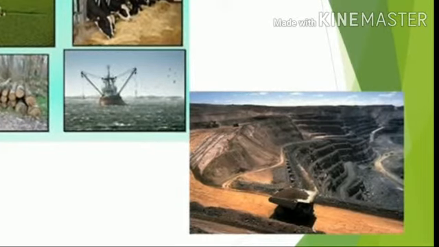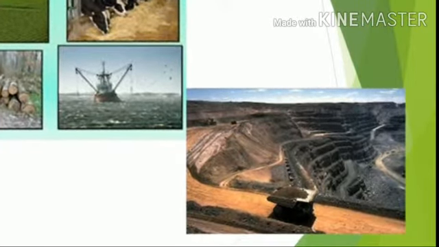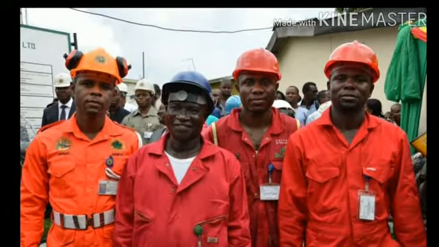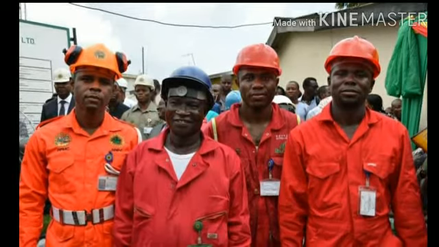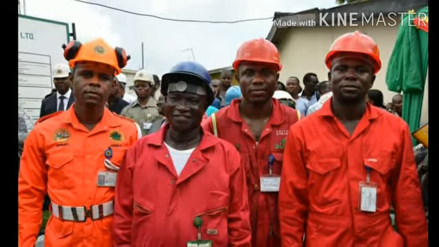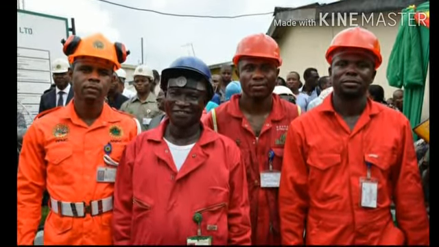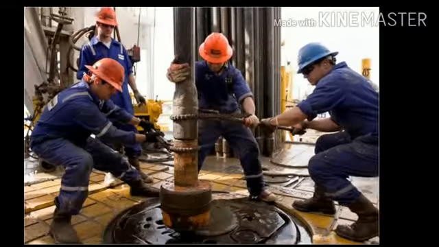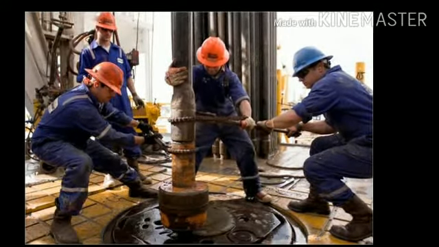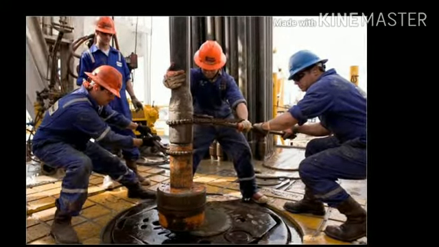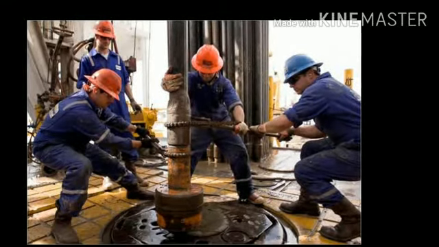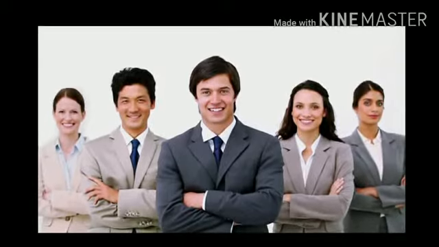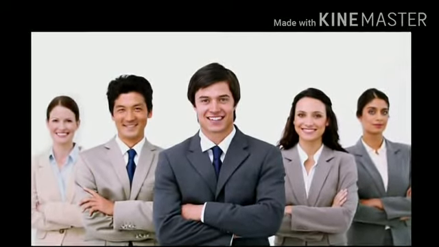Different people or the workforce that are engaged in different sectors of the economy are referred to by their uniform color, and we call them different collar workers. The people who are engaged in primary activities are often referred to as red collar workers. Similarly, people who are working in factories or the manufacturing sector are often referred to as blue collar workers. And next to them comes the tertiary sector, where people have more of a mental job rather than a physical job, and we call them white collar workers.